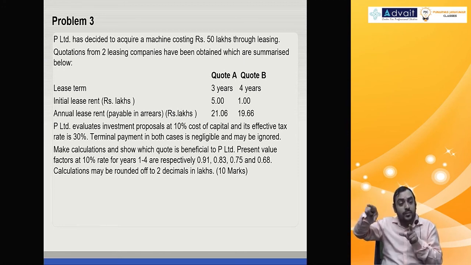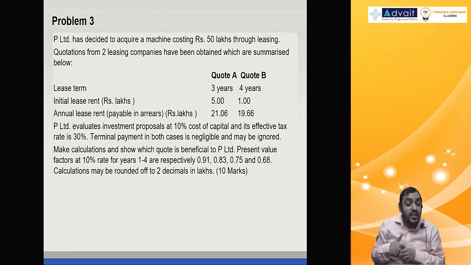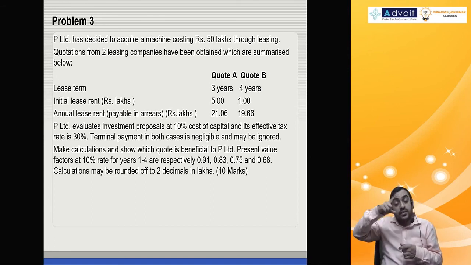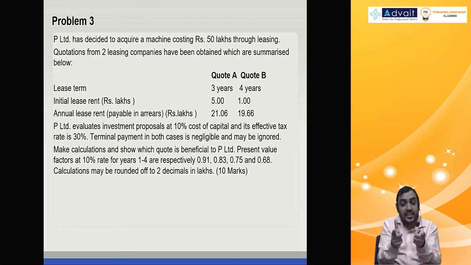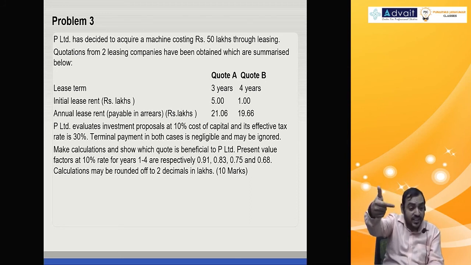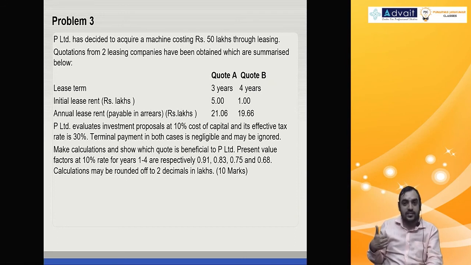Payment I take directly for present value, but tax benefit, because it happens at the year end, I need to discount it. Be careful. Annual lease rental payable in arrears, that's fine.